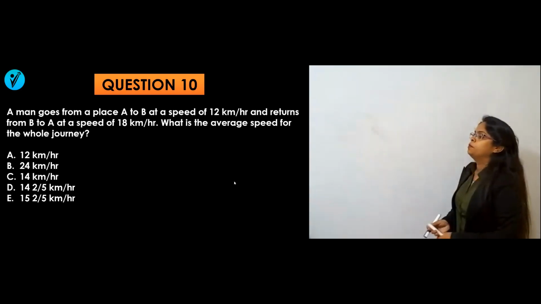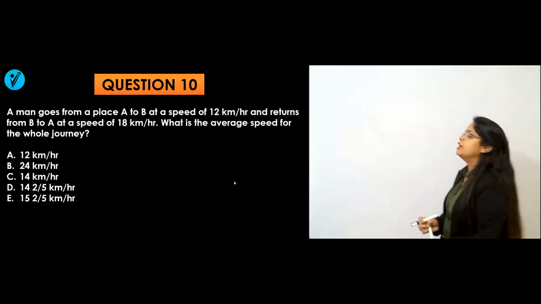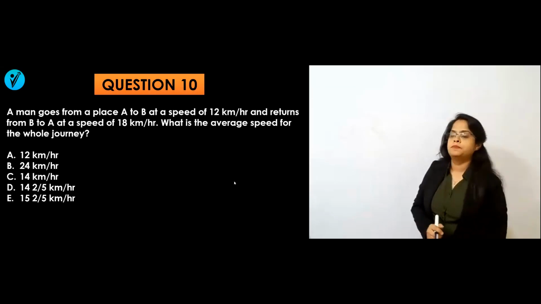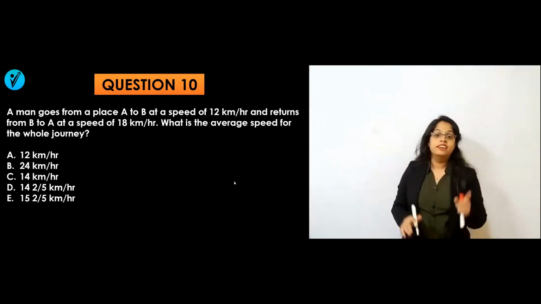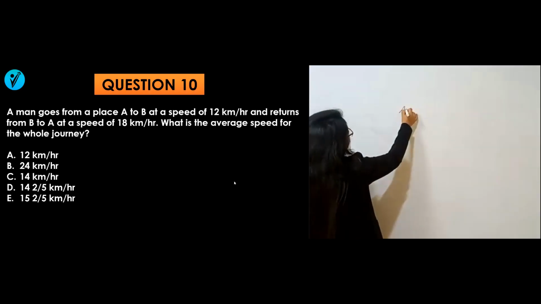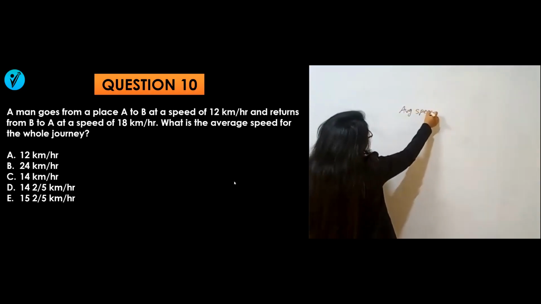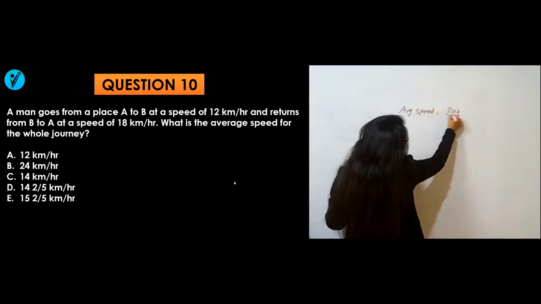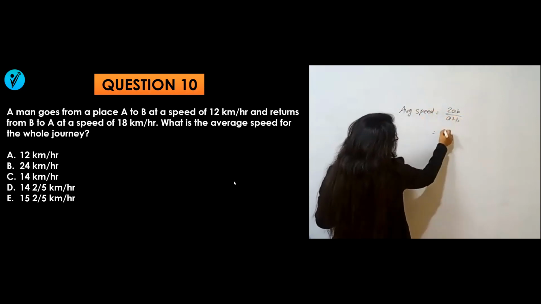What are they saying in question number 10? A man goes from place A to B at a speed of 12 km per hour and returns from B to A at a speed of 18 km per hour. Distance is the same. At that time we use the formula: average speed equals 2AB divided by A plus B, where A and B are the different speeds.